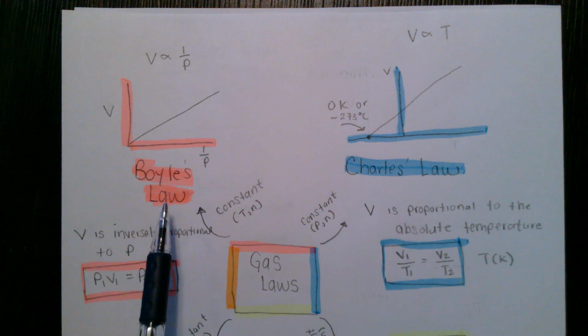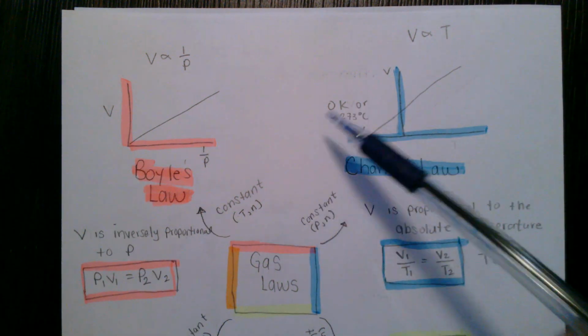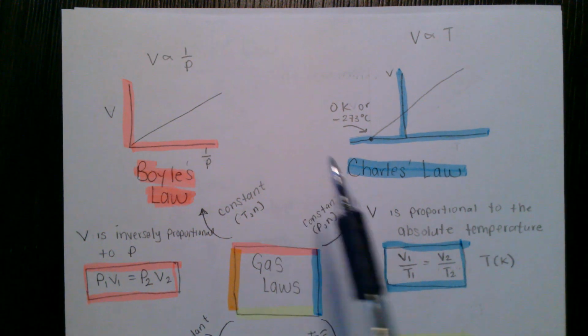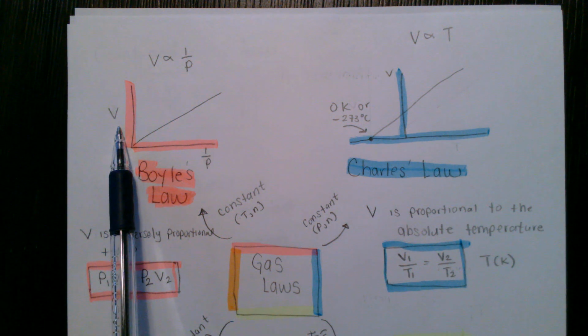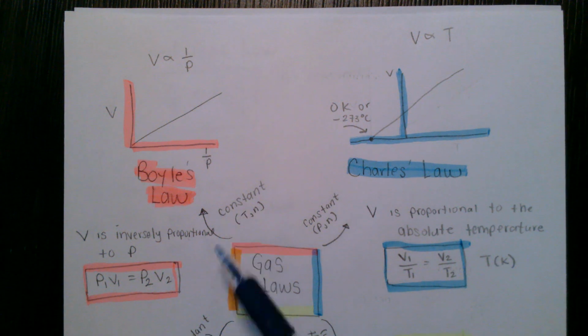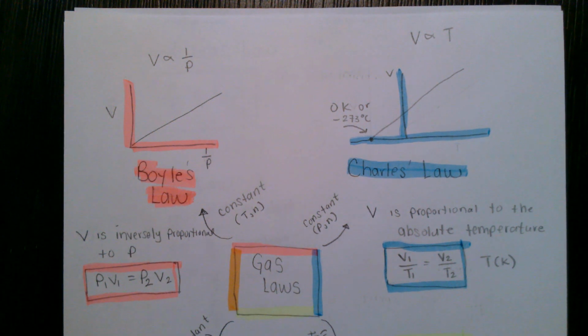So what Boyle's law, or Boyle's experiment, did is he kept temperature and number of gas particles constant. He wanted to measure volume and pressure changes. So he would get a sample of gas, enclose it, have a particular volume, and measure the pressure. Then he would change the volume, measure the new pressure, change the volume, measure the new pressure, and so forth, without changing the temperature or how many particles are in there.